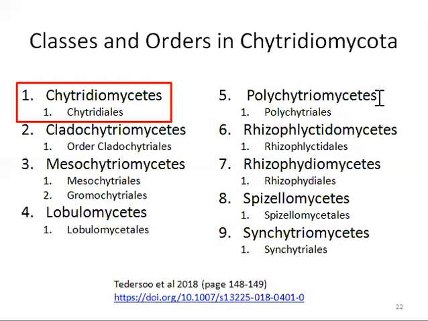Here you can see that classes end with -cetes and orders end with -ales. So these are the 10 classes and 9 orders. The first class in the new classification is Chytridiomycetes. You just have to remember this name, from which our representative species belongs.